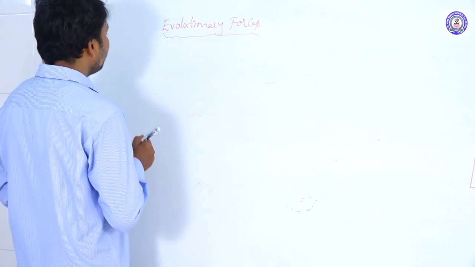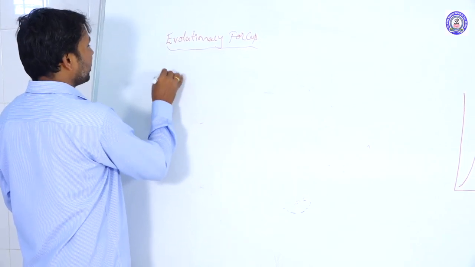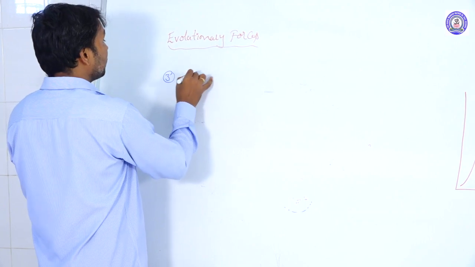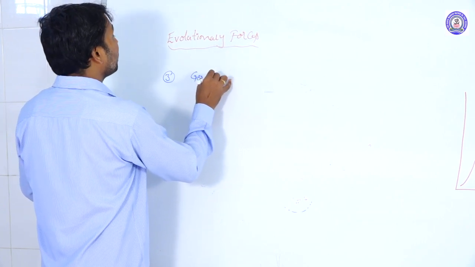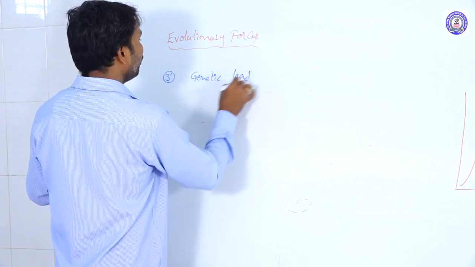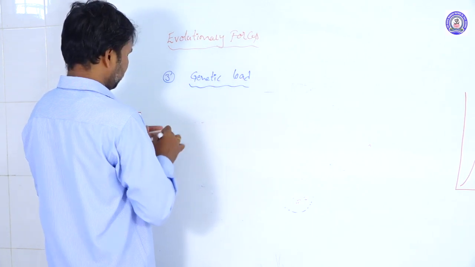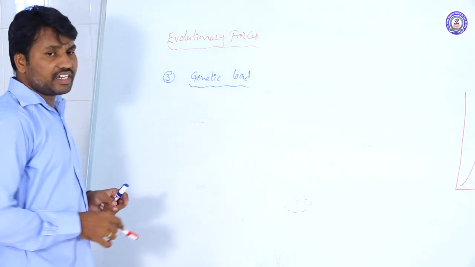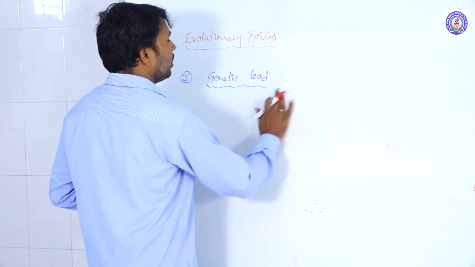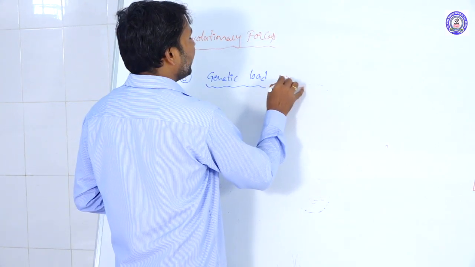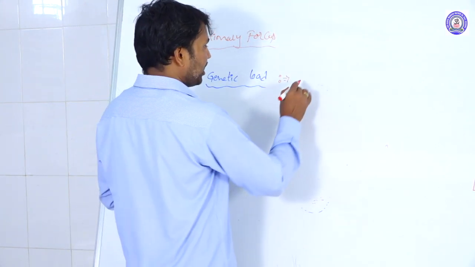Next one is the genetic load. The third factor which influences evolution is genetic load. What is meant by genetic load is the deleterious effect, the deleterious allelic frequency in a population.